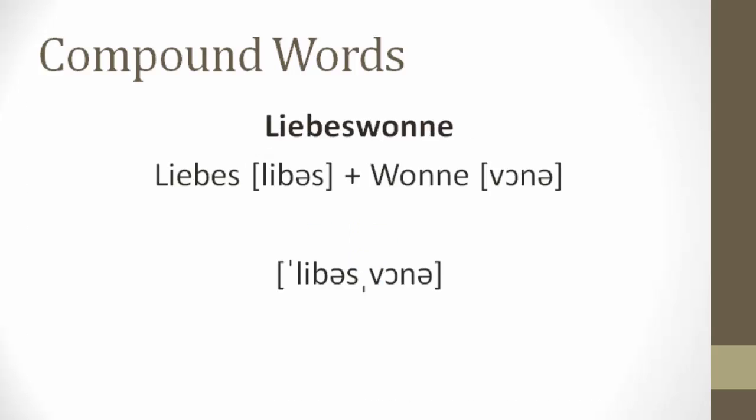So we have this first example, Liebeswonne. And so the first part, Liebes, the second part, Wonne. And if you didn't know, but you know German a little bit, you'd know that S and W really aren't a combination. And so if there was any doubt about where the break would be, that would be a clue as to where the word is broken up. Liebeswonne. And we see that the first part receives the stress, and this is very typical for these compound words for the main part to receive the main stress.